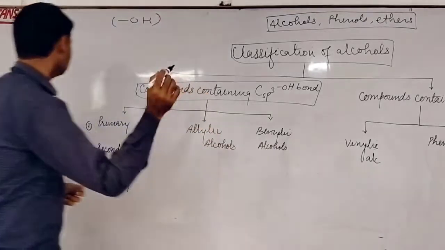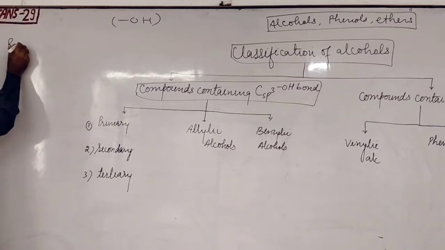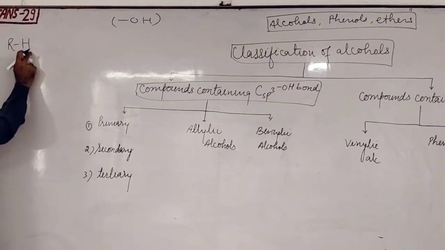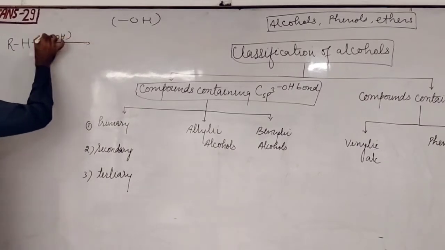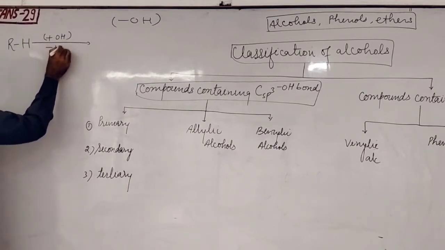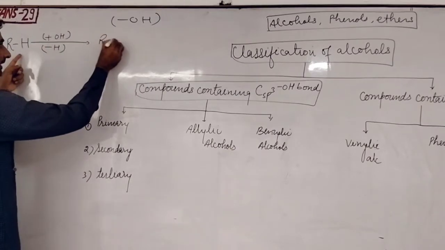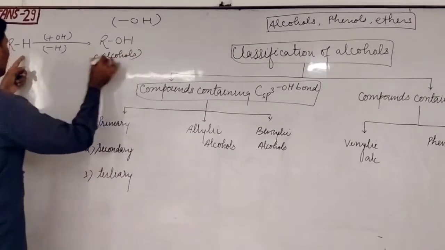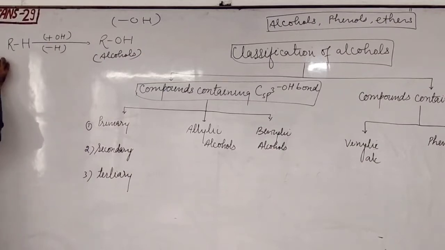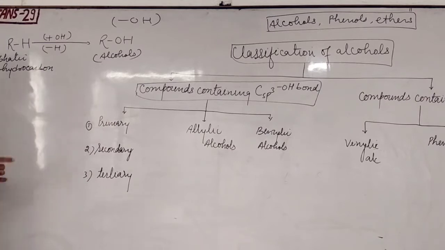Just like you know, for an aliphatic hydrocarbon, RH is the general formula. If this hydrogen is replaced by a hydroxyl group, meaning the OH group is added and the hydrogen is replaced, then the compound obtained is ROH. So this is the alcohol and this is the aliphatic hydrocarbon. You know that hydrocarbon means the compound contains only carbon and hydrogen.